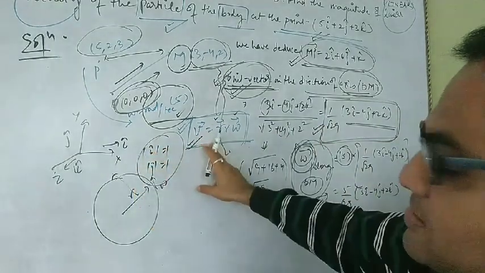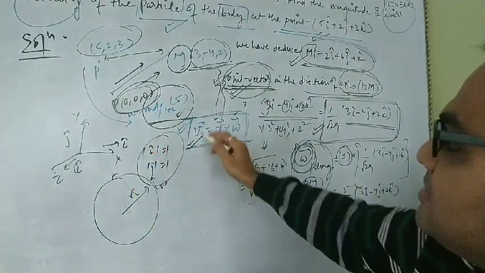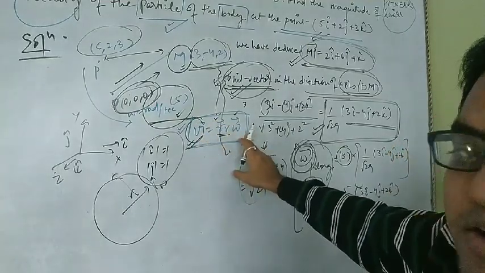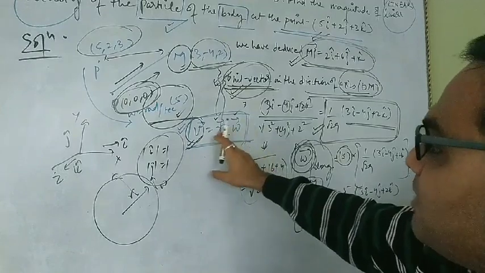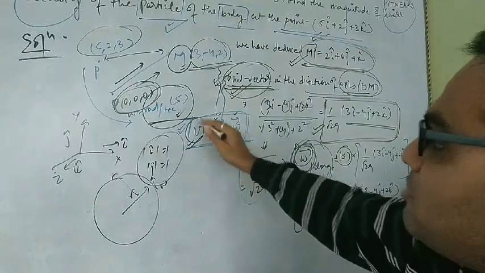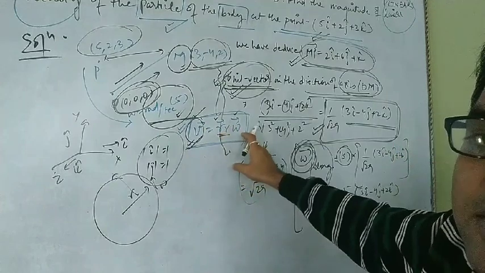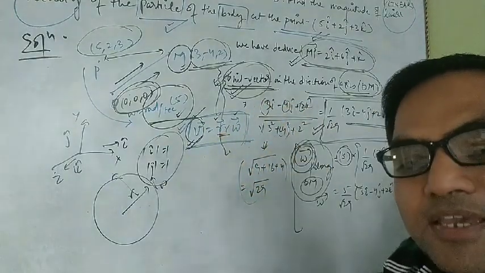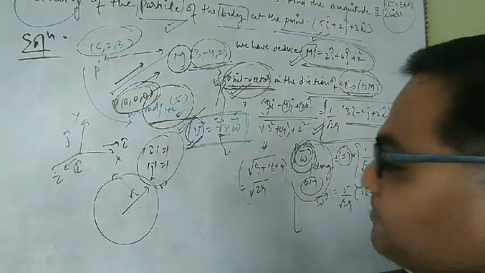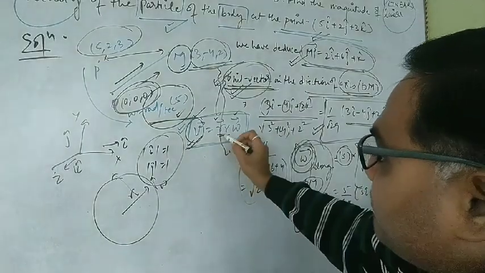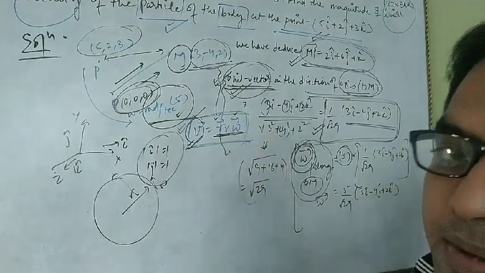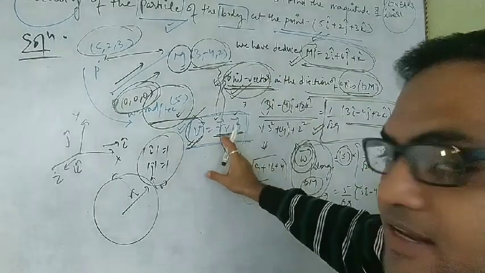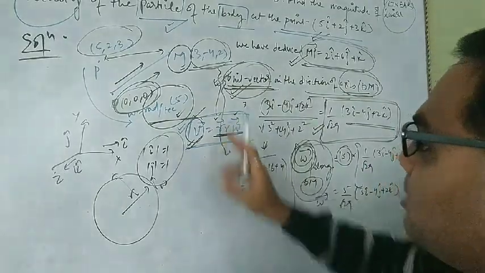A cross product signifies that the result will always be perpendicular to the direction of the quantities that have been crossed. If we cross r into omega, then the direction of V will be perpendicular to the direction of r and the direction of omega. So that is what the formula V equals r cross omega signifies, as we have seen in our intermediate. But why cross here, not simple multiplication? Because direction matters in this question. That's why we have taken the directional notation of the vector in the formula.